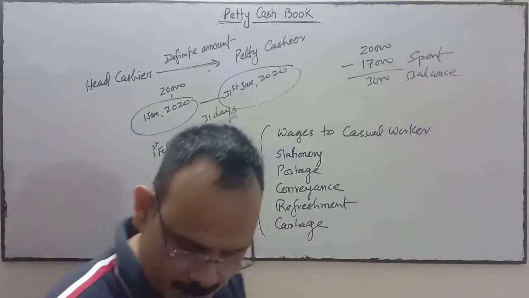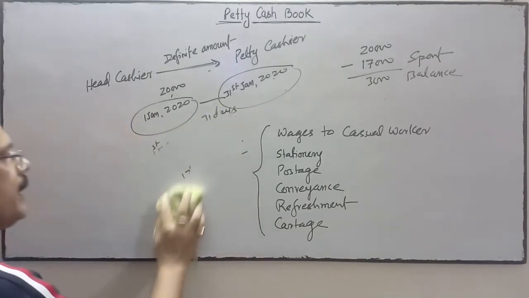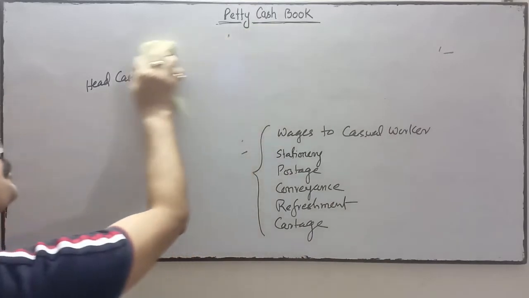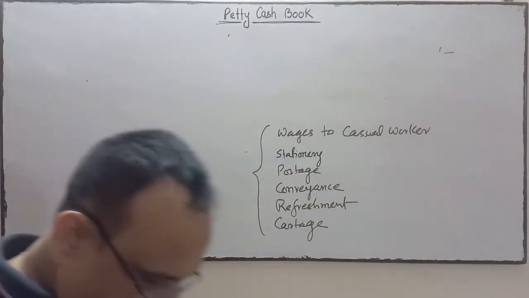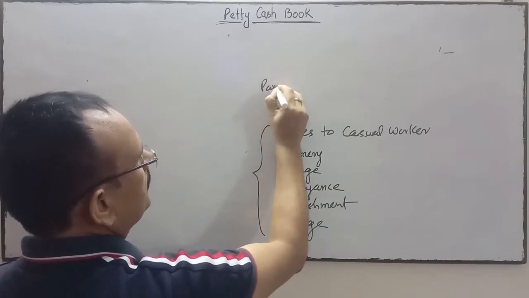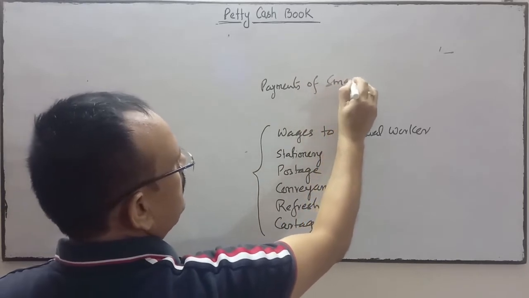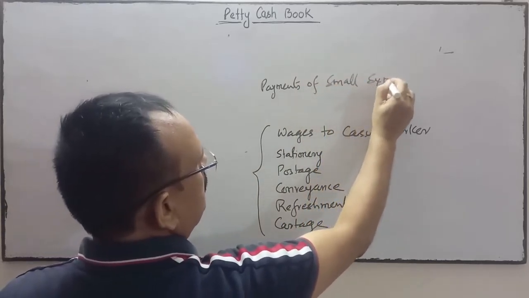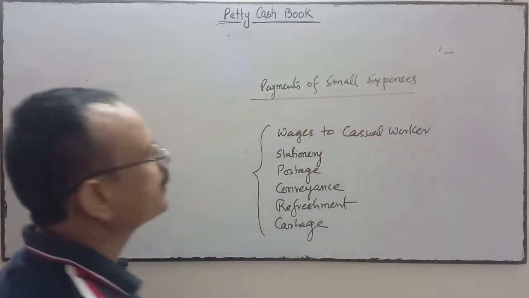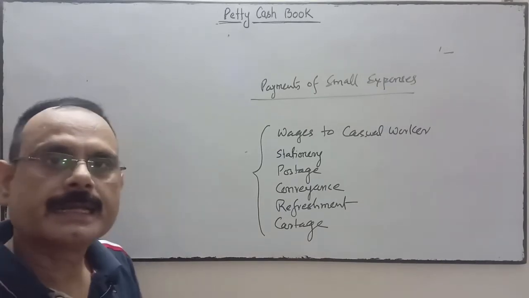So which type of transactions do we record in the petty cash book? We record the payments of small expenses. Small expenses are recorded by the petty cashier in the petty cash book.